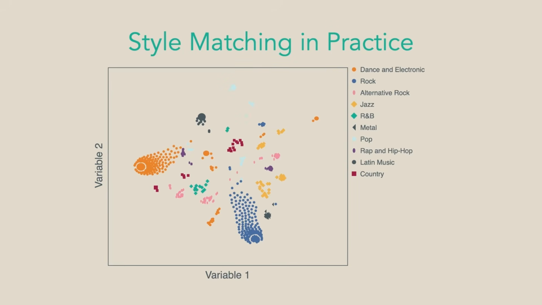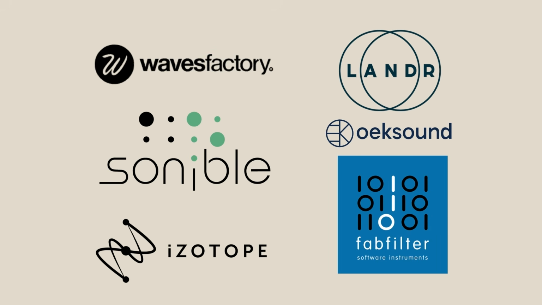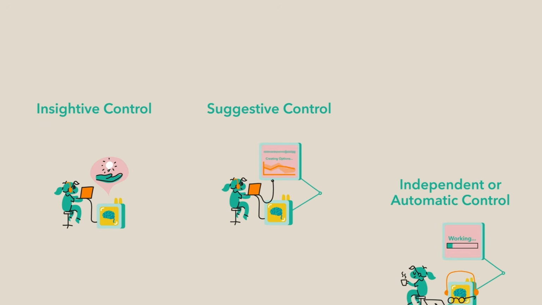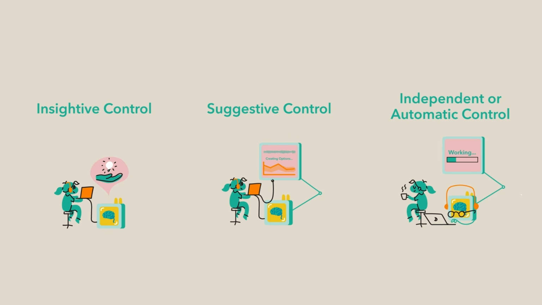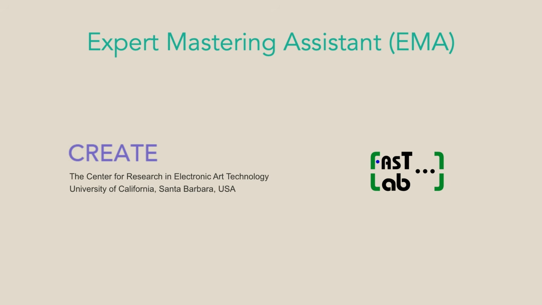A new track is analyzed and automatically placed within the most relevant style cluster, for example, rock. The system then applies processing aligned with the cluster's typical sonic profile, shaping EQ, loudness, and stereo image to meet genre expectations. This is a process that commercial software uses behind the scenes. In these apps, the system proposes different mastering configurations to the user, depending on the level of creative control they want to maintain. Most of today's mastering software is based on the Expert Mastering Assistant, or EMA.